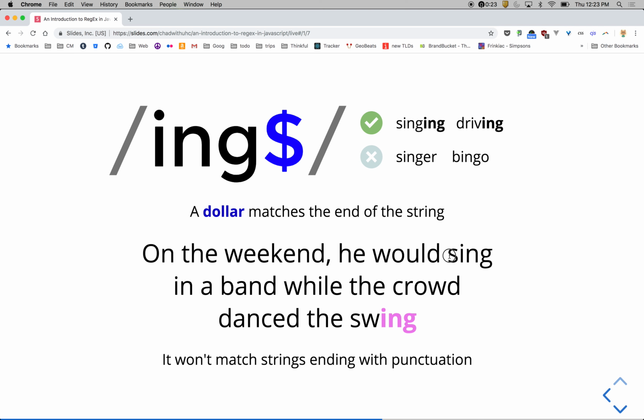So that it won't match that one. So it won't match the strings ending with punctuation. That was like if this ended with a period, because say this whole value is our string. If there was a period on the end of it, that wouldn't be the end of the string anymore. It would be one character from the end. So it wouldn't match that. But it will match this one. So it's really asking the last 3 letters of the whole string, not just each word that it finds. So I did put that in there on purpose, yes.